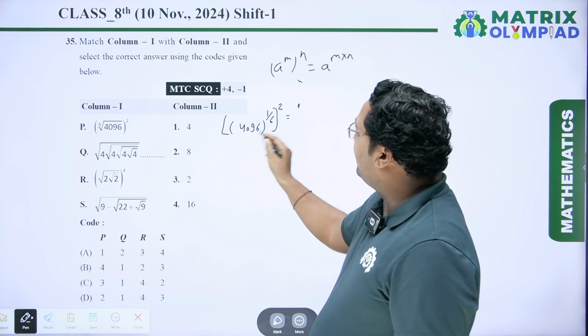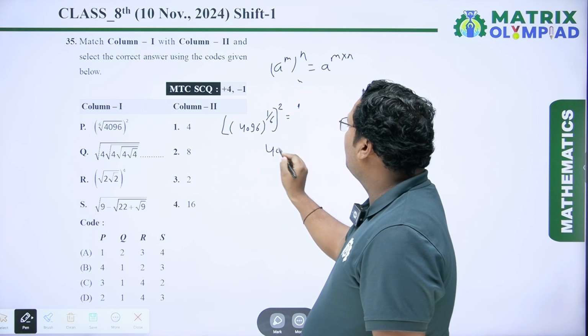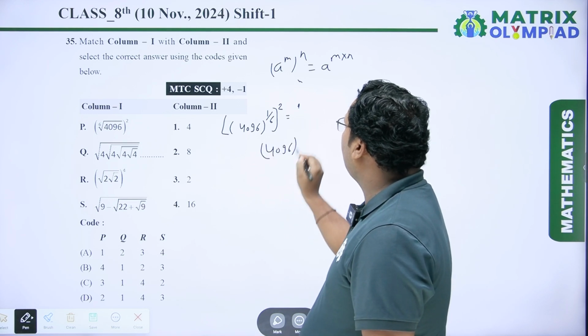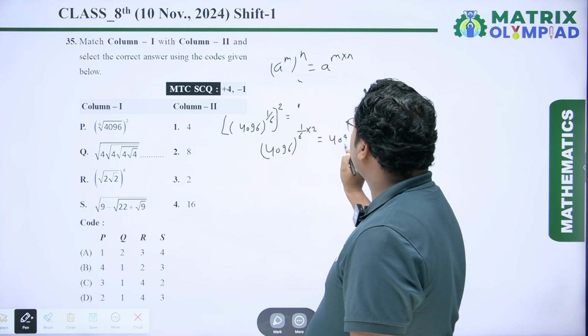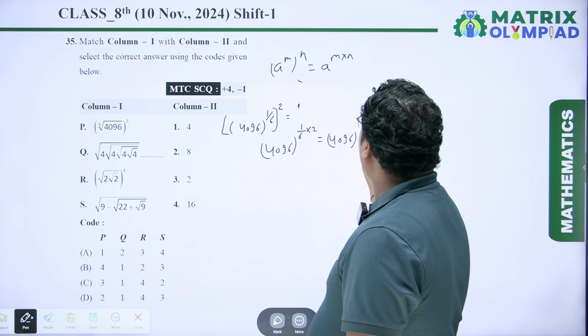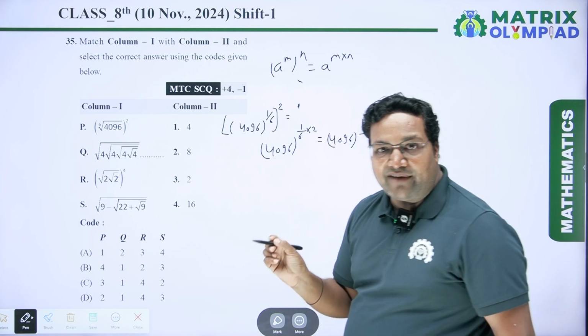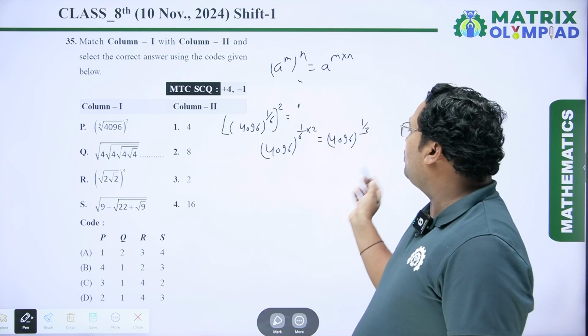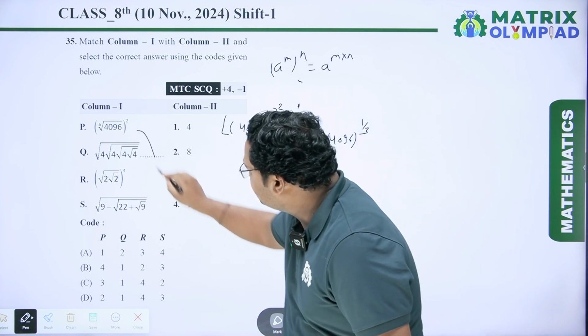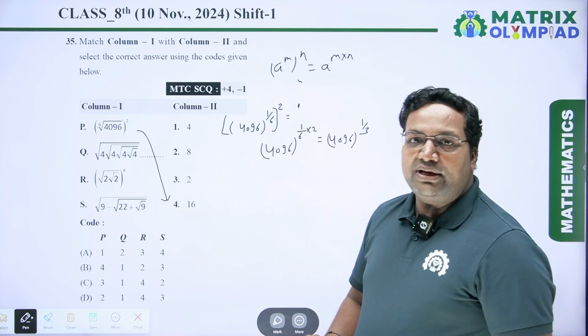So similarly, we write this number equal to 4096 to the power 1 by 6 into 2, which is equal to 4096 to the power 1 by 3. So we have to calculate the cube root of 4096, and we know the cube root of 4096 is 16. So for P, fourth one is true.